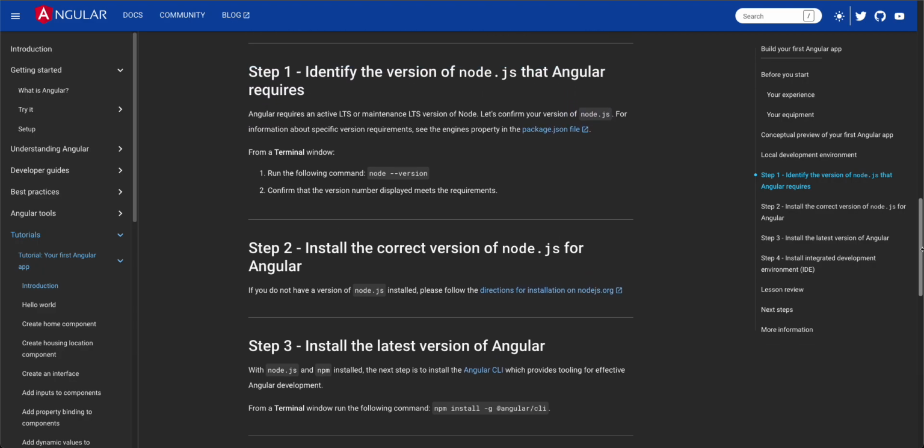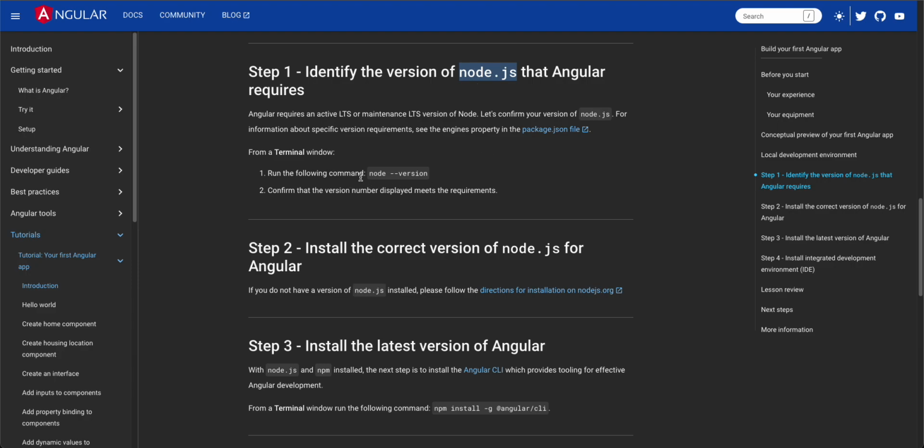Step one is to identify the Node version, since Node.js is a runtime environment developed with JavaScript. Since Angular is also written with JavaScript, it requires the Node.js runtime to run your Angular applications. So before installing Angular, your system, your laptop or machine, must have Node.js installed.